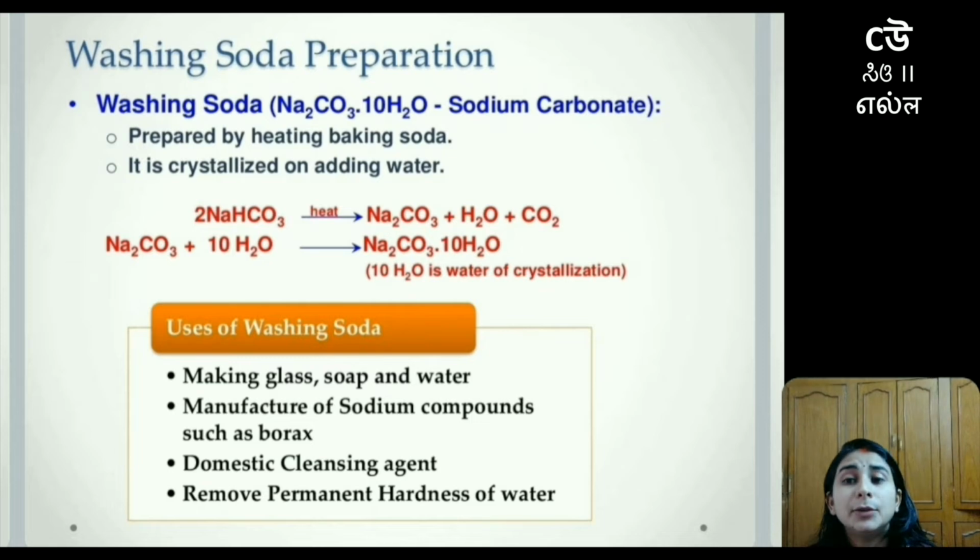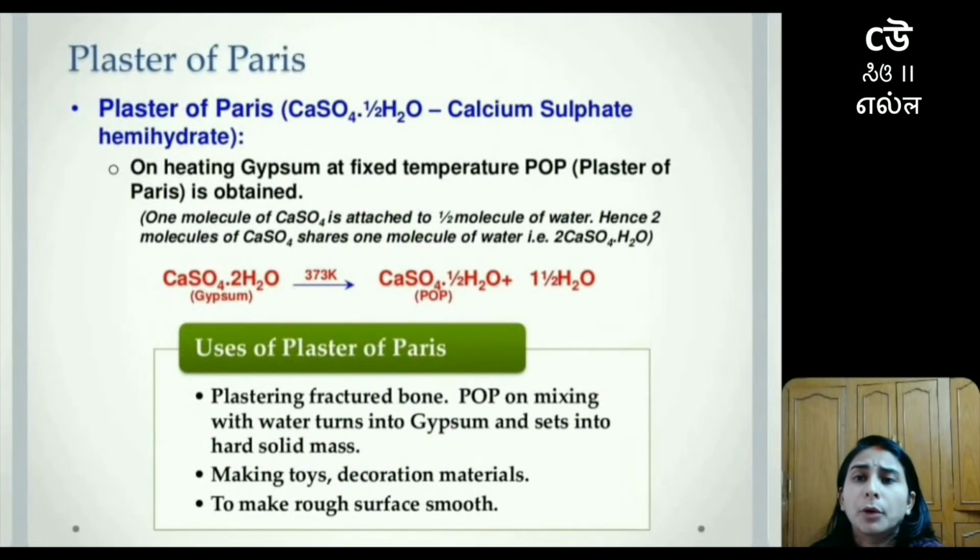Number one, it can be used in making glass, soap and paper. Then it is used in the manufacture of sodium compounds such as borax. Then it is used as a domestic cleaning agent, and lastly to remove permanent hardness of water. You must have seen that in our homes, when water is hard, a strange layer forms and gets deposited in the utensils. So in order to permanently remove that hardness of water, we can make use of washing soda.